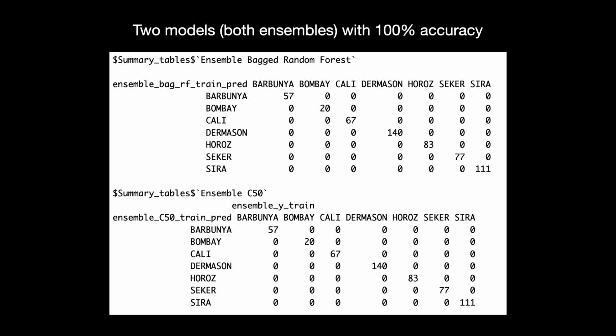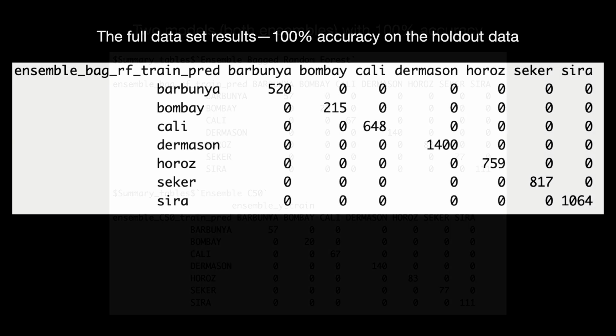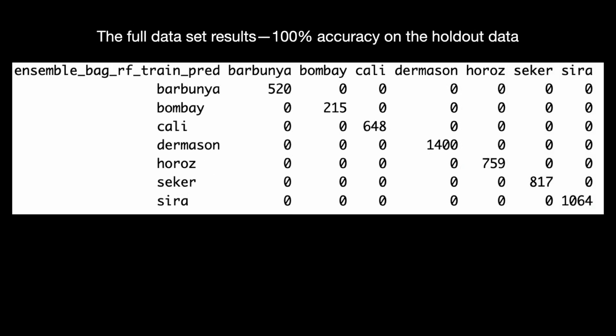This is the ensembles from the reduced data set, and we get, if you run it for the full data set, I've never seen this on the dry beans data set, 100% perfect accuracy on everything. All of the main diagonals are filled, all of the off diagonals, all of them are 0 on the holdout data. So it's not on the training data, which I think is just so, so, so good.